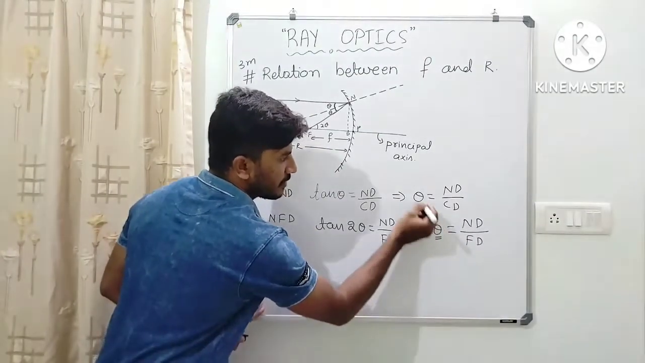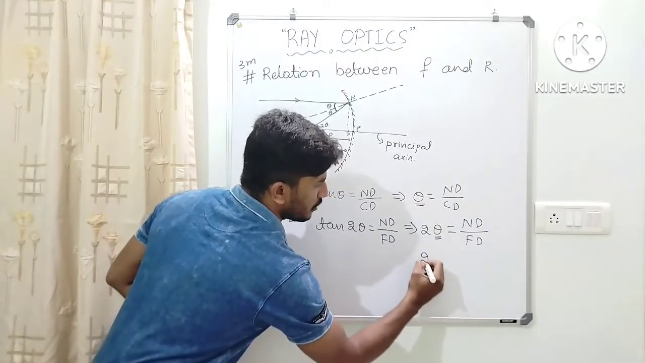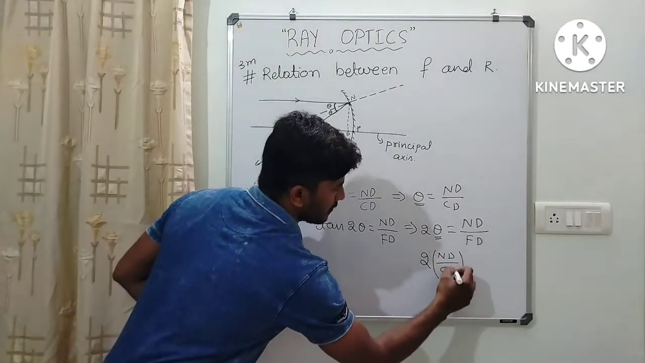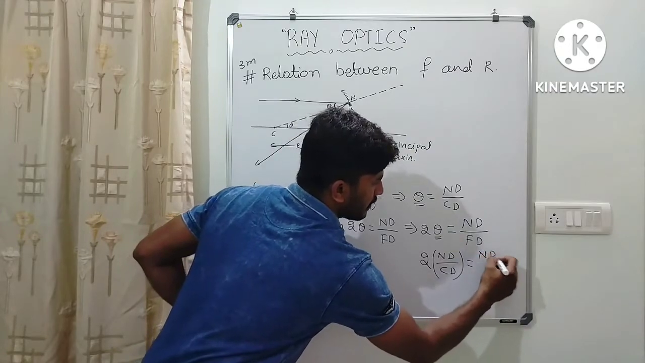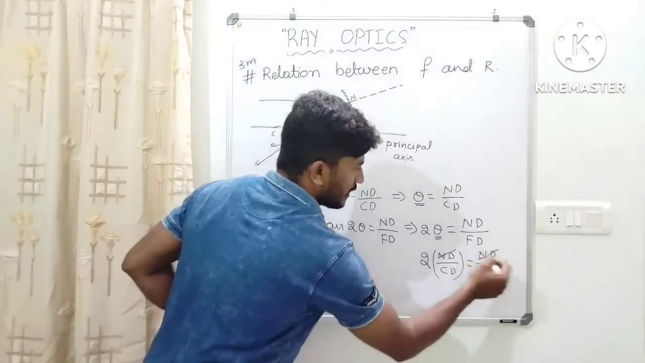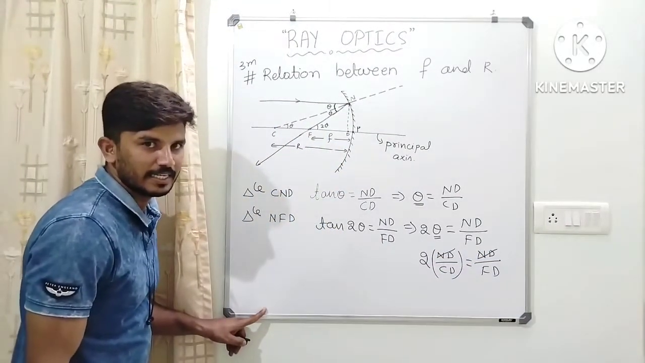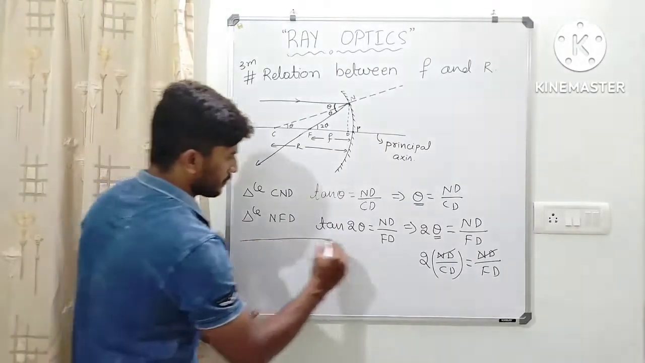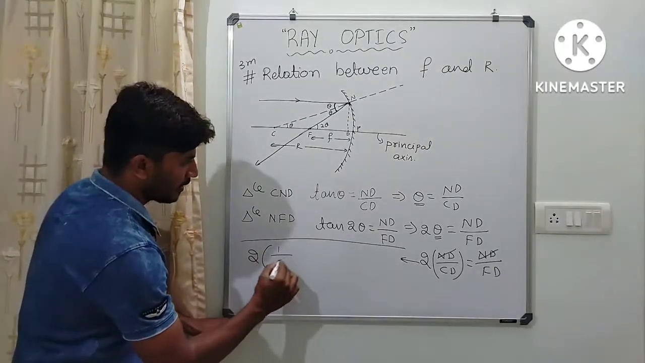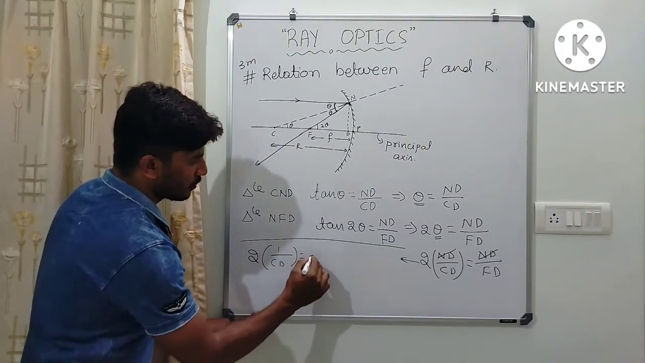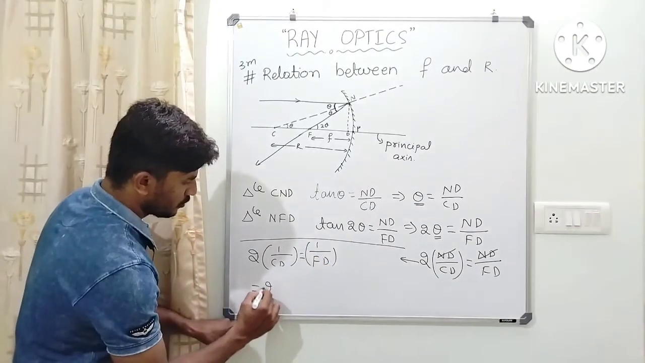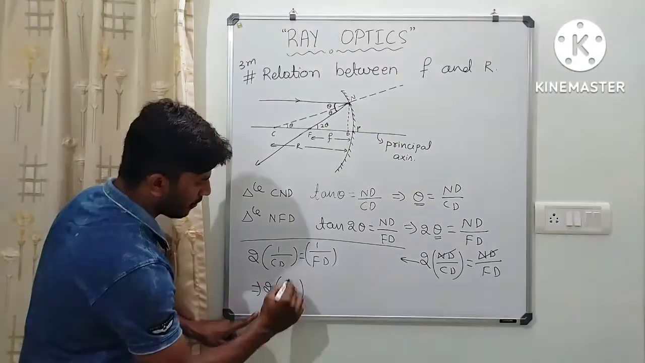Here 2 theta is equal to ND by FD. What is theta? Theta is this. So let me substitute it here. So 2 into the theta value, ND by CD, is equal to ND by FD. Here ND will cancel out. So 2 into 1 by CD is equal to 1 by FD.